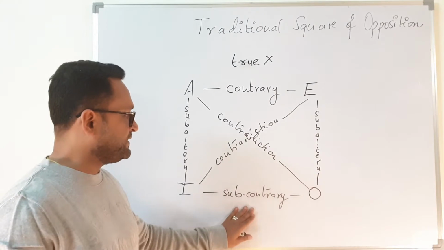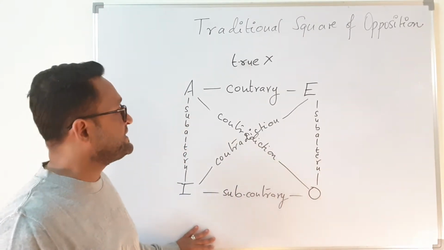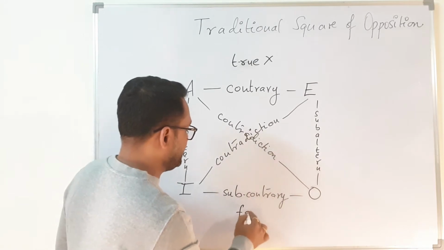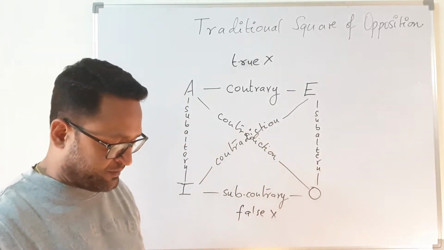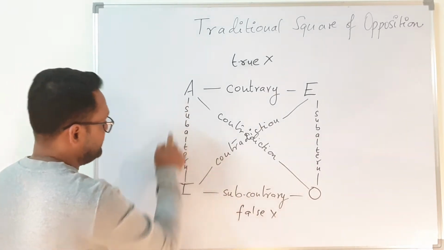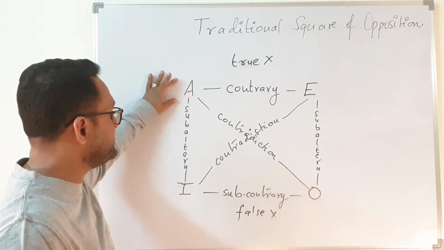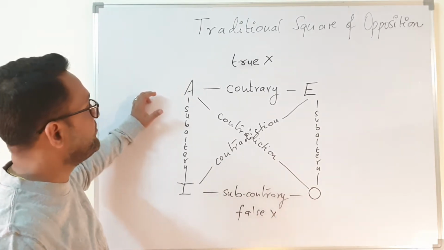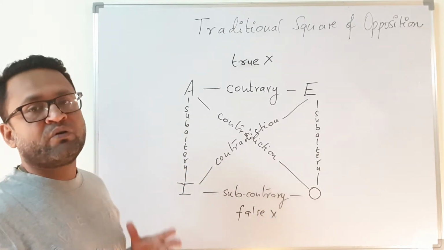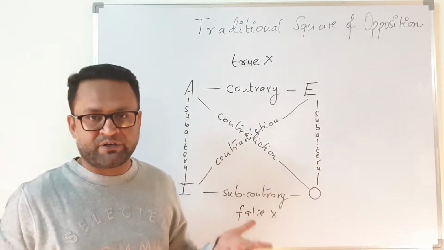Now, what is the relation between the two particular propositions, that is I and O? It says that they cannot be false together. However, they can be true together. So this is the expression. Now, what does the subaltern relationship mean? Subaltern is the relation between propositions of the same quality. You know what the quantity and quality of a proposition are. The quality is affirmative and negative, and the quantity is universal and particular, right?